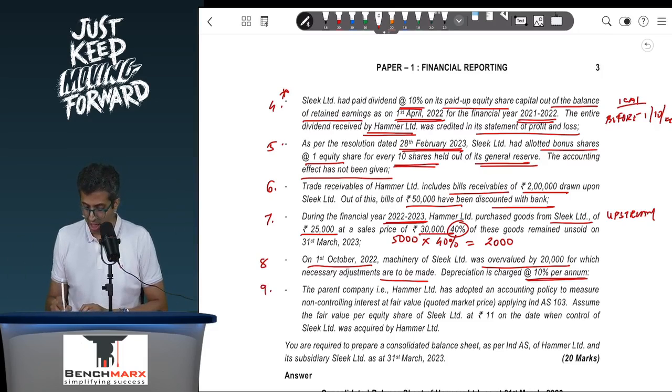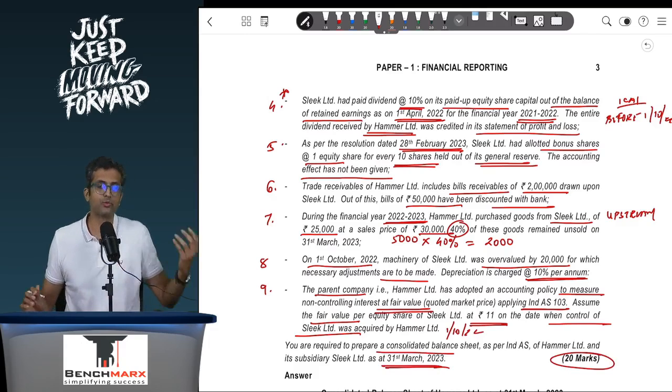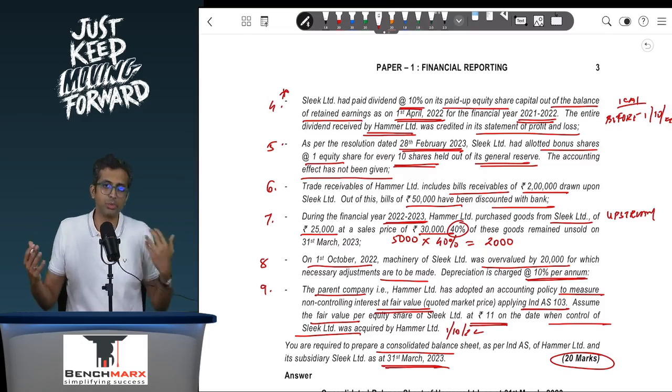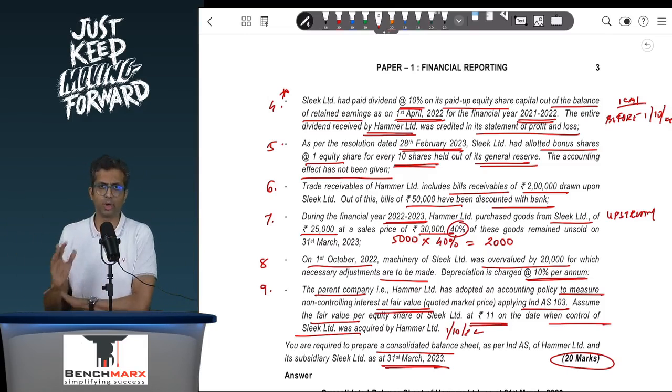And then point 9. The parent company, that is Hammer, has adopted the accounting policy to measure the NCI at fair value, which is a quoted market price, by applying Ind AS 103. Assume the fair value of the equity share of Sleek is rupees 11 as on the date when control is acquired, that is 1st October 22. You are required to prepare a consolidated balance sheet as per Ind AS of Hammer and its subsidiary Sleek as on 31st March 23. This is a 20-mark question. Going forward, you will not have 20-mark questions, so probably a few adjustments may be removed, but nevertheless, for an overall understanding, it is important that we do the entire problem in its entirety.